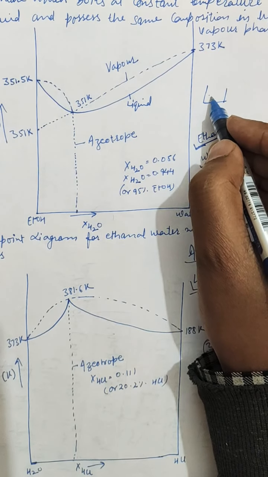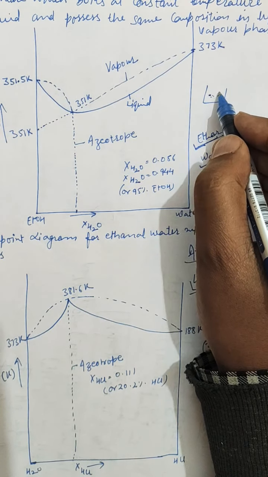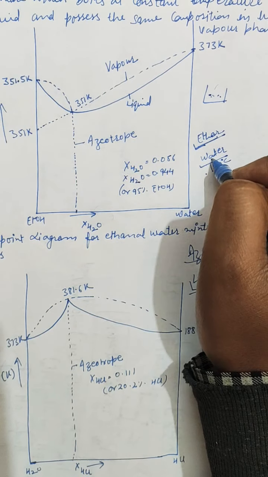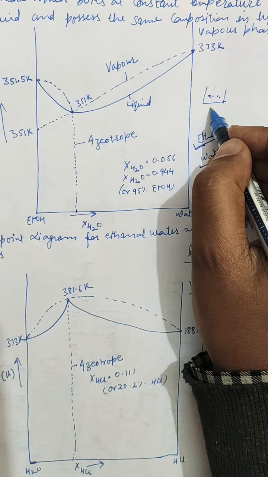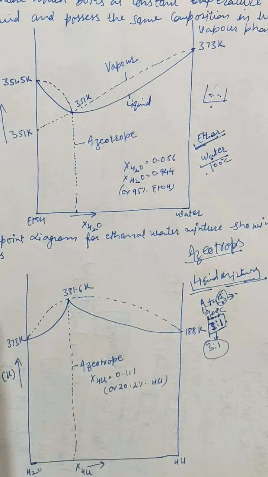If we take ether and water in a beaker, ether will vaporize easily, whereas water will take time, or we have to heat the beaker up to 100 degrees centigrade to boil off the water.